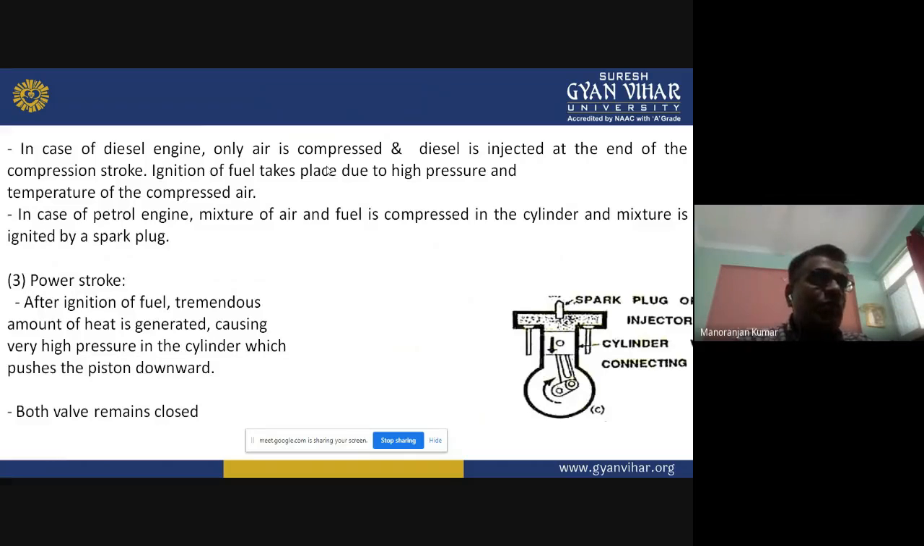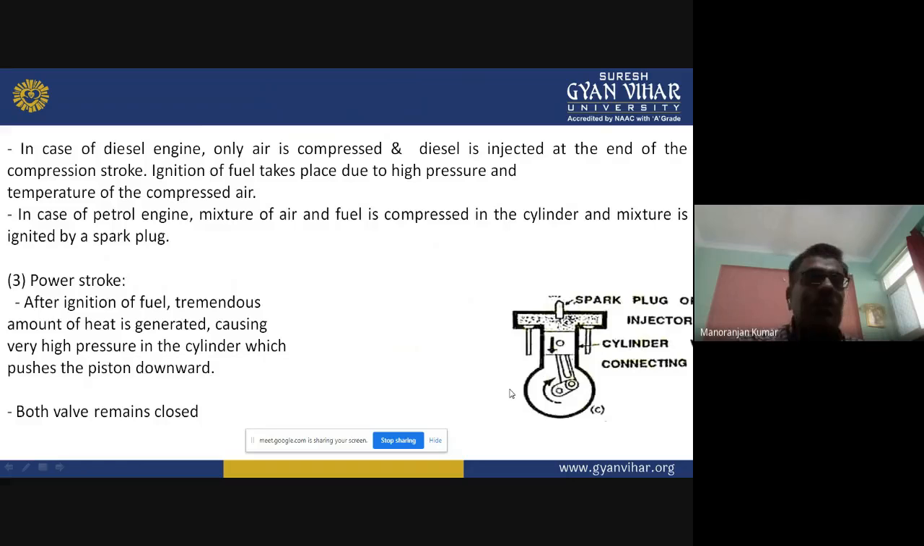Now in the power stroke, what happens? After ignition of fuel, after combustion, a tremendous amount of heat is generated, and this causes very high pressure in the cylinder, which pushes the piston to move downward. In this case also both valves remain closed and the piston is moving downward. So in the power stroke, the piston moves downward and both valves are closed.